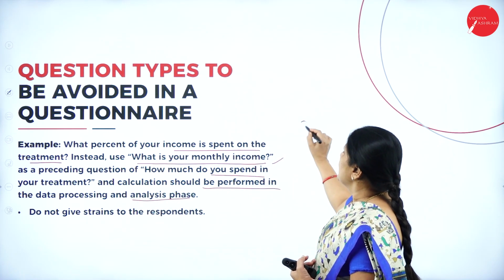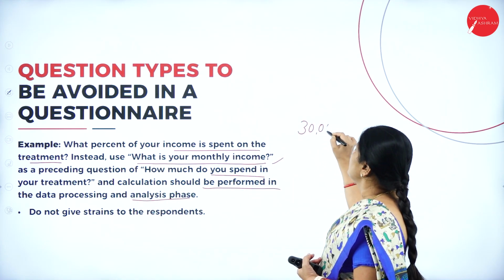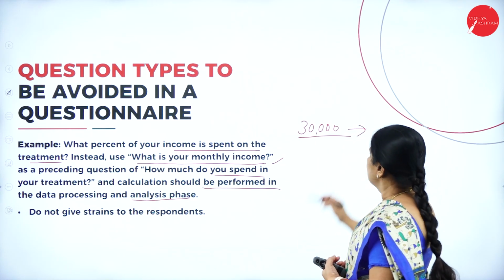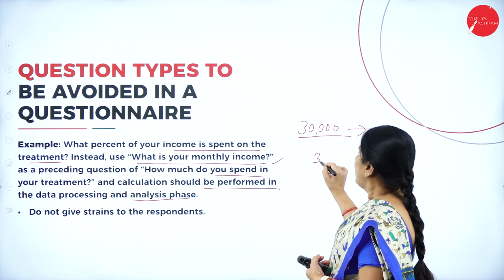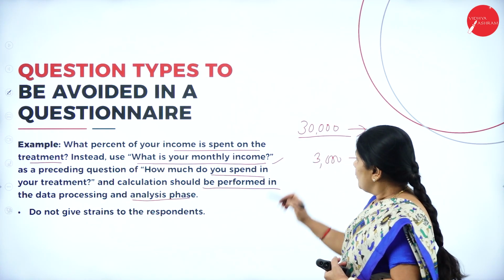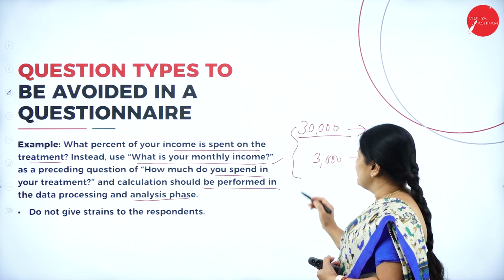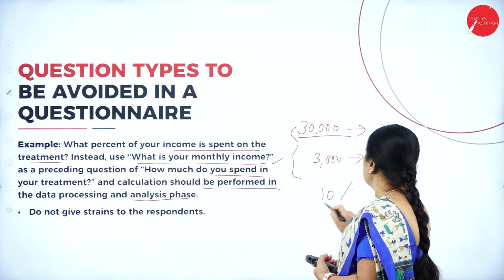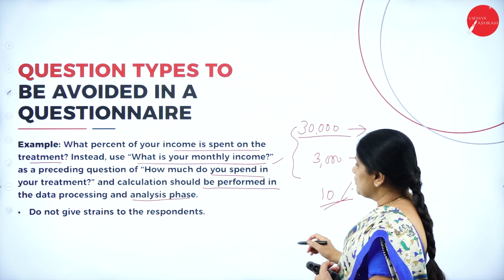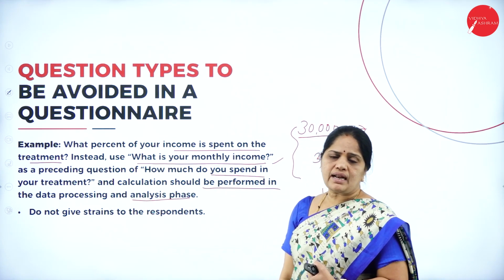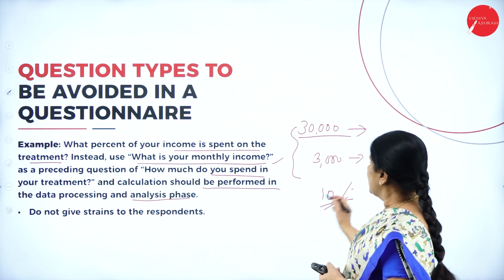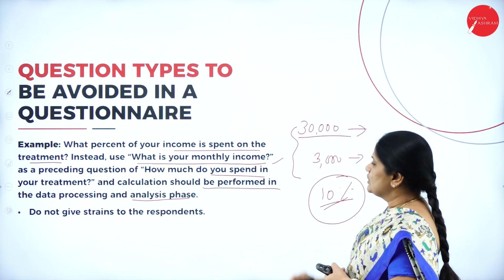When he says his monthly income is around 30,000, and to the next question says, I spent 3,000 for health expenses, then with the help of these figures we will be able to say that 10% of the income is spent on health. This can be done at the analysis and data processing stage.